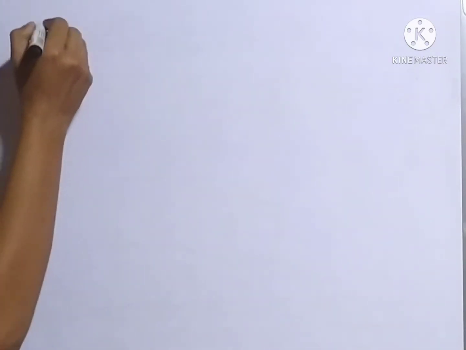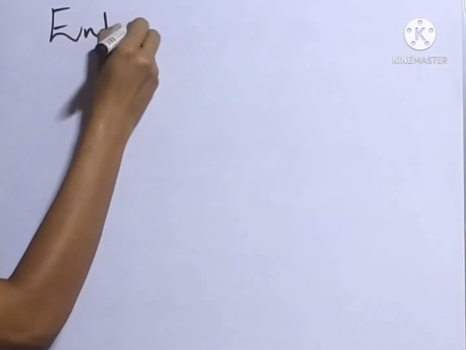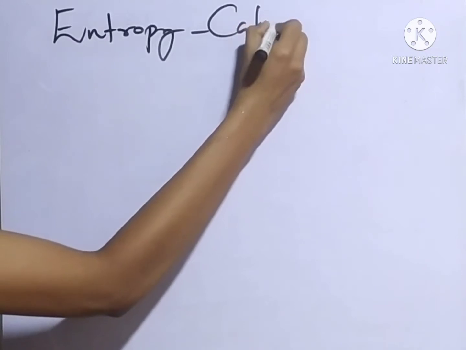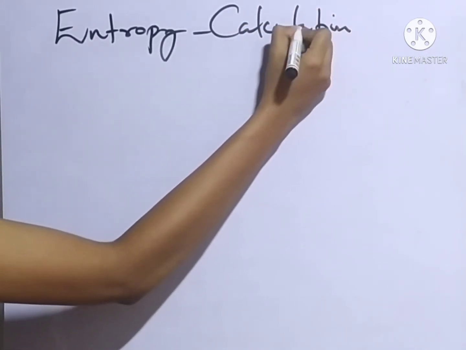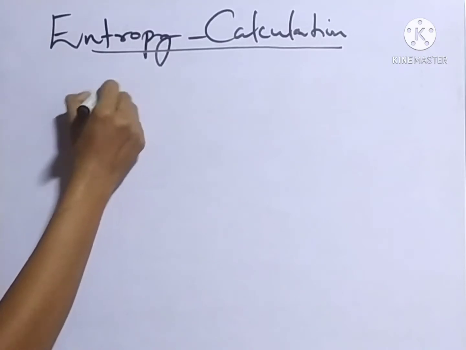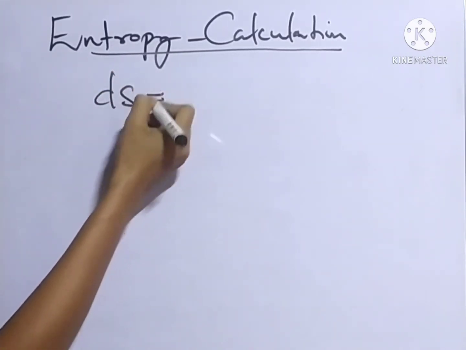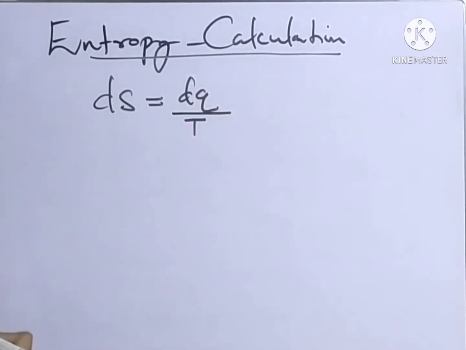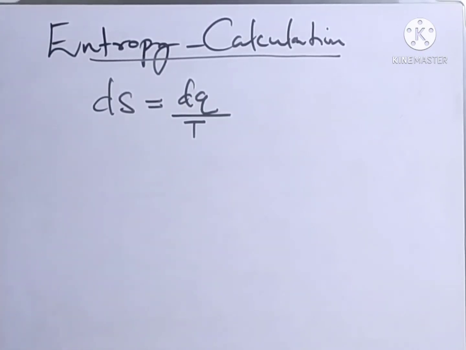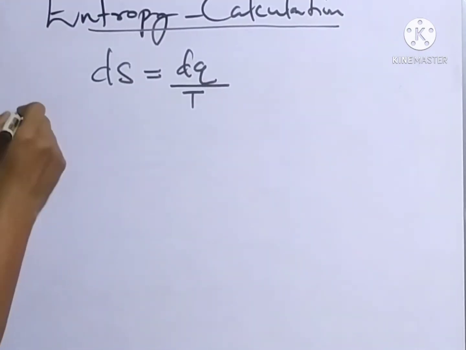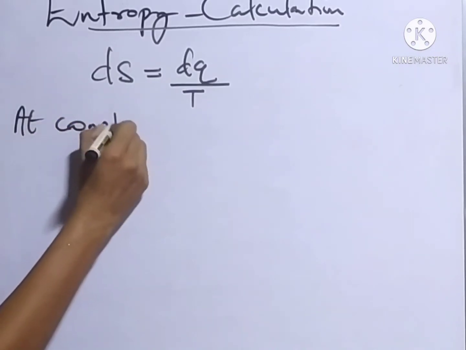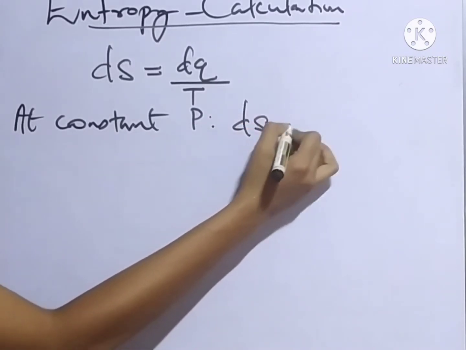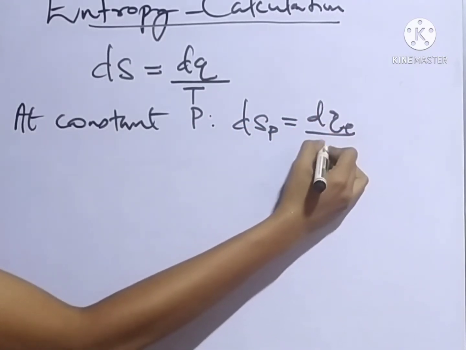So let us calculate the entropy of a system by using the third law of thermodynamics. So, entropy calculation. The change in entropy dS of a system is equal to the change in heat energy divided by the temperature at that particular time. If we consider the entropy change at constant pressure, then we can write it as dS_P equals dQ_P divided by T.